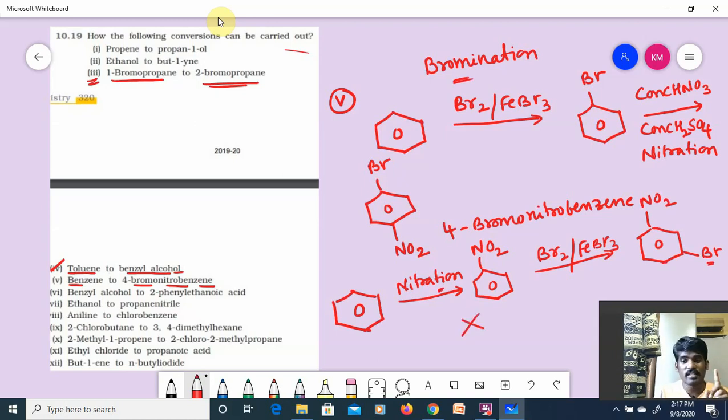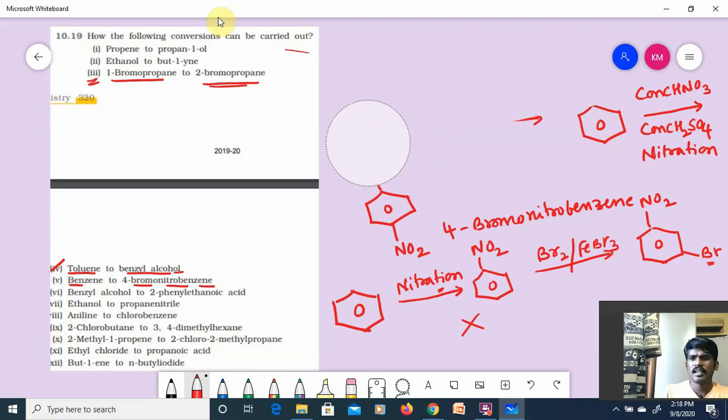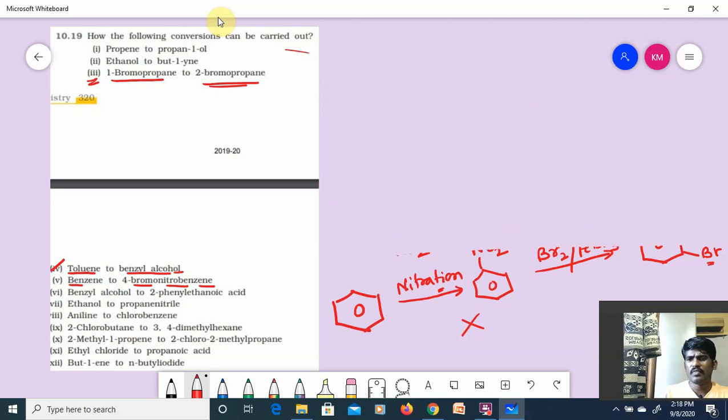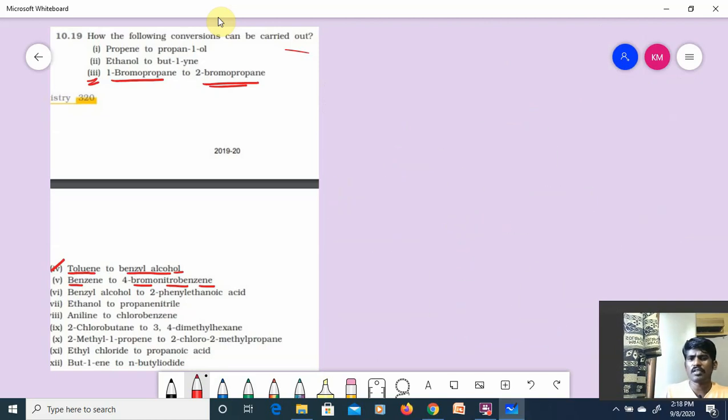Understood the point, guys? See, you have to understand, you have learned another concept also. The conversions, you should understand carefully. Is it clear for you guys? Everyone? If it is clear, please say yes in the comment box.